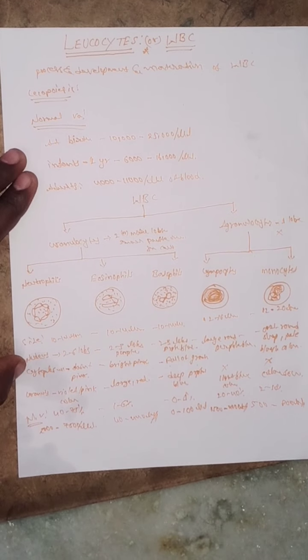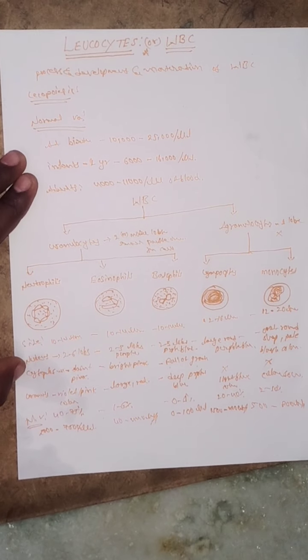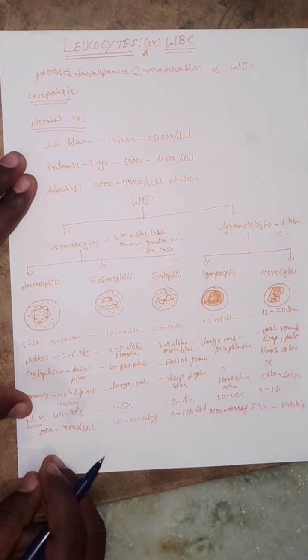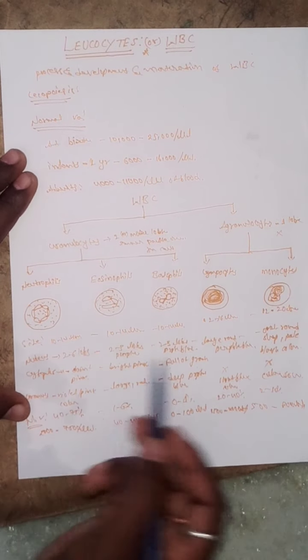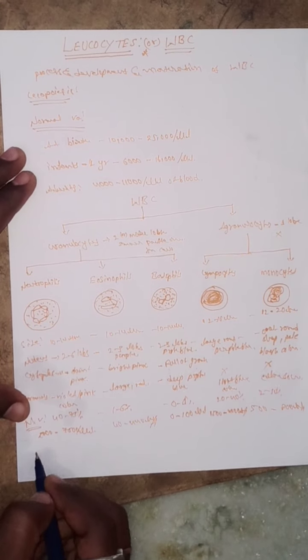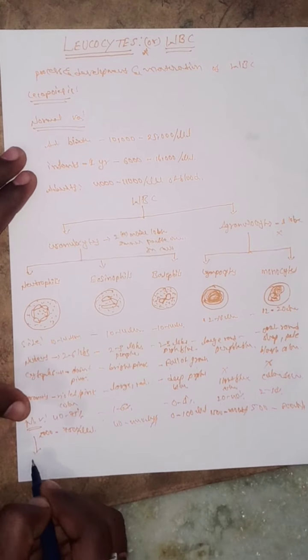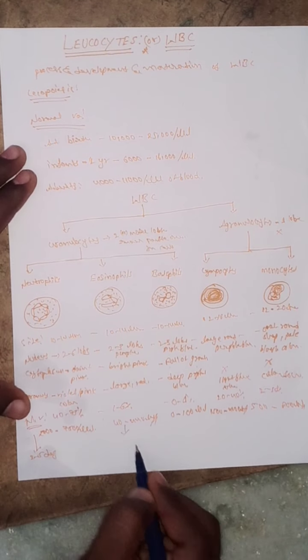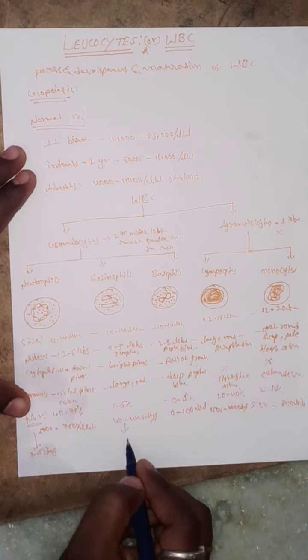The next one, what is the lifespan of the WBC? Each and every cell has a different lifespan. For example, neutrophils live 2 to 5 days only. The next one, eosinophils is 7 to 12 days.